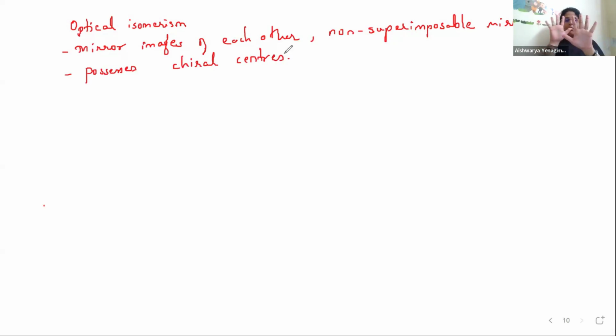Now take this and put it on this. Will it coincide? Will the image coincide? See, here is my thumb and here is my little finger. Yes or no? And here is my thumb, here is my little finger. It is not coinciding. That is called non-superimposable mirror images. So this is possible only when all the ligands attached are different. Or in some cases, some of the things might be same. So it should possess one or more chiral centers. Central metal atom should be chiral.